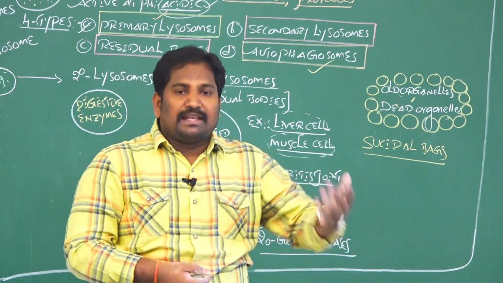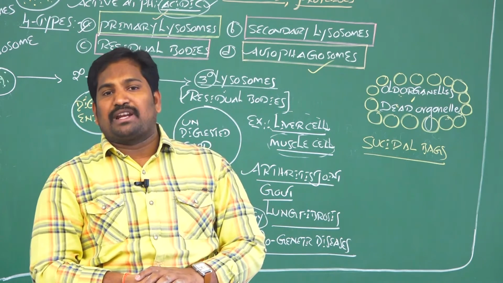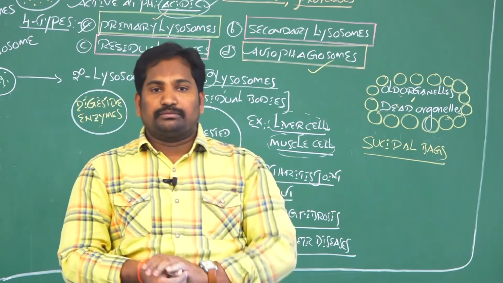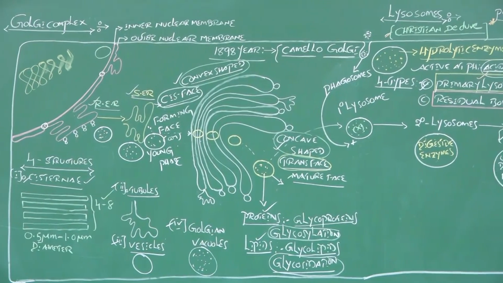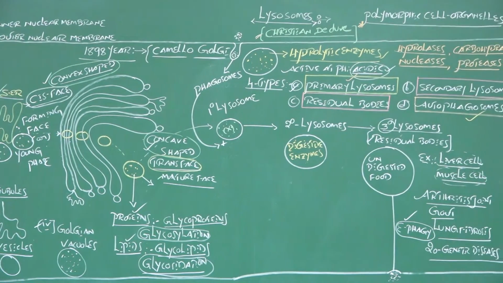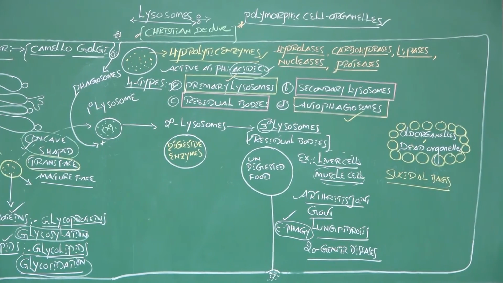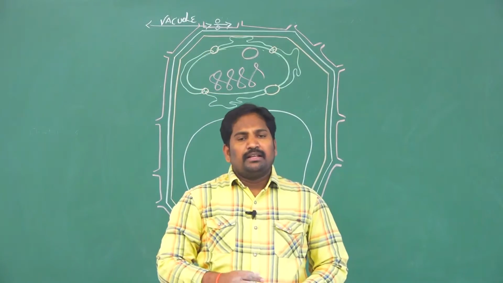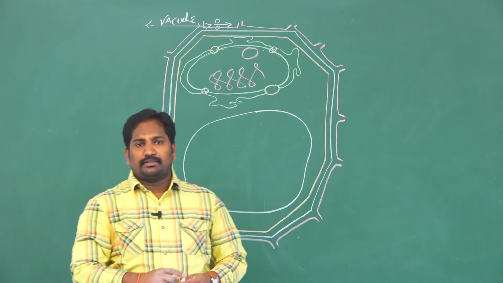Clear? And after lysosomes in the endomembrane system, the last and final endomembrane cell organelle is the vacuole.